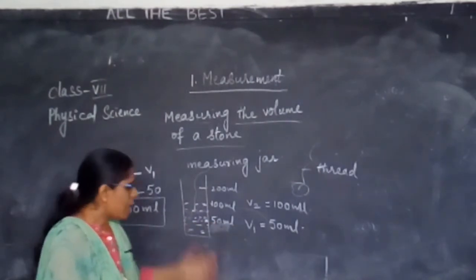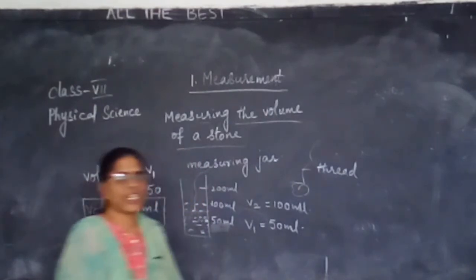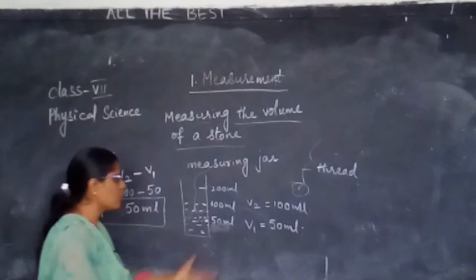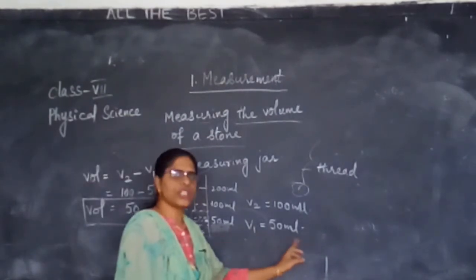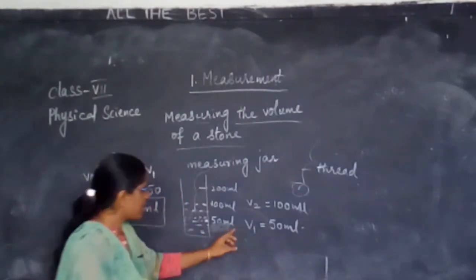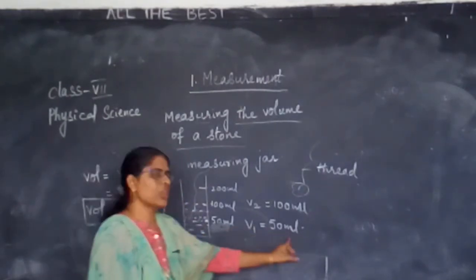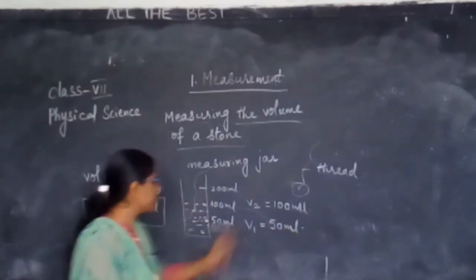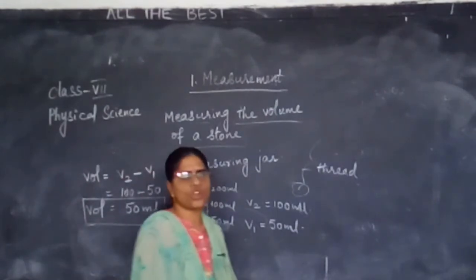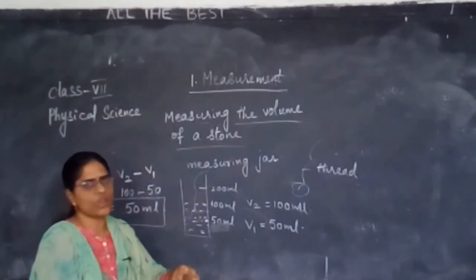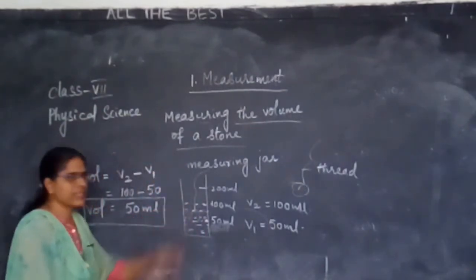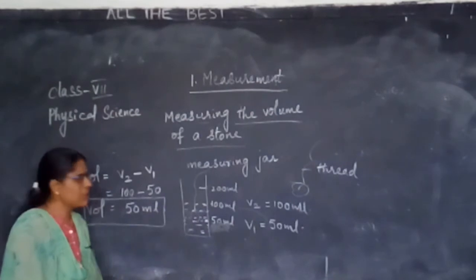After filling the water inside the jar, find out the initial volume. Let V1 be the initial volume occupied by my water. Hence, I have taken V1 equal to 50 ml. Now, whatever solid object whose volume you want to measure, tie a thread to it and dip it inside the measuring jar.